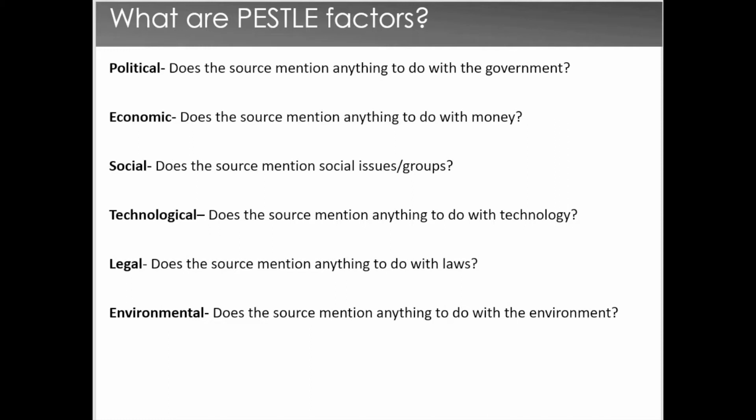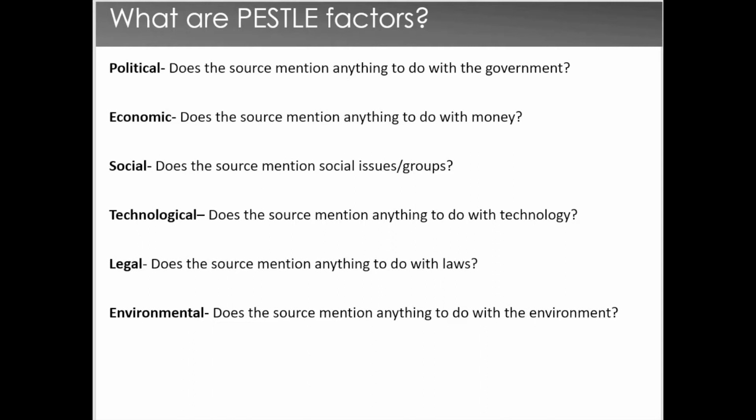For E, it is economic, and this is if the source mentions something to do with money, if it mentions how little money that people living in poverty have, how much money is being spent to help with the problem. Whatever is being mentioned in relation to money would be considered an economic factor. And what's important to remember is that some of these factors can overlap. So if a source mentioned the government is spending £5 million, for example, to tackle child poverty, then obviously it's something that touches upon political and economic.